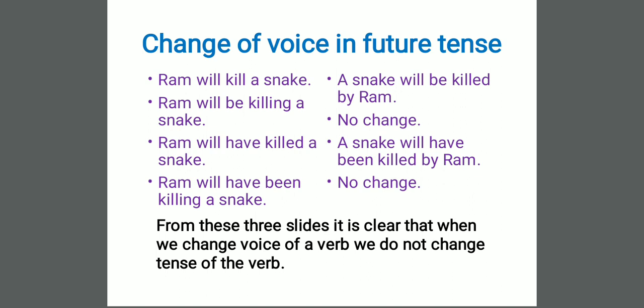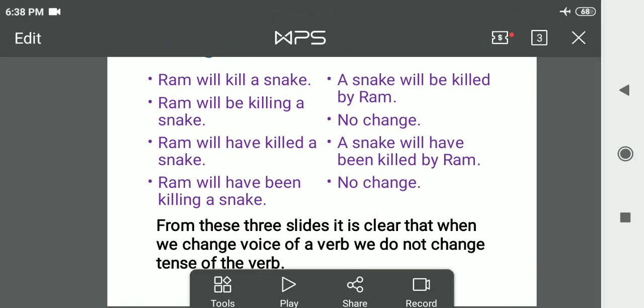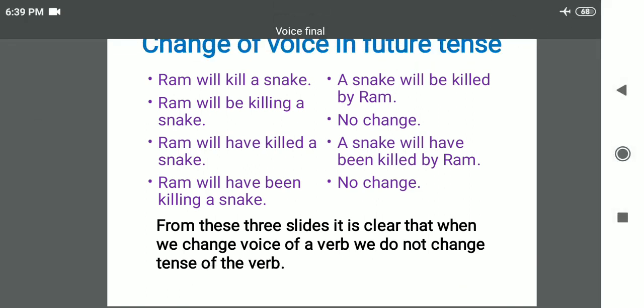Change the subject into object, object into subject, be family member, verb's third form, and that's done. Ram will kill a snake. Our subject is Ram, object is snake, and verb is will kill. So how will we change? A snake will be. As I told in the starting, in the be family there are 8 members. Is, am, are for present, was, were for past, being for continuity (ing), and been with has, have and had. Then be will be used for modals.